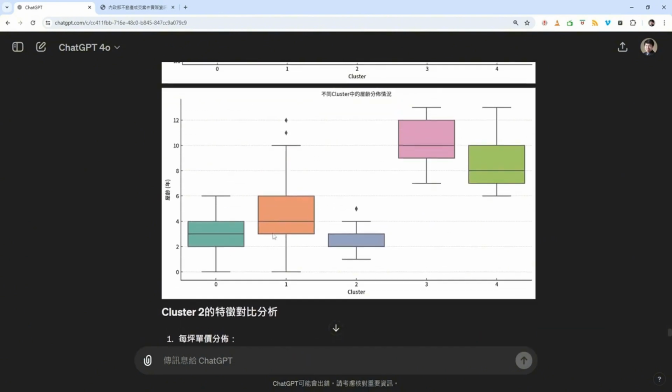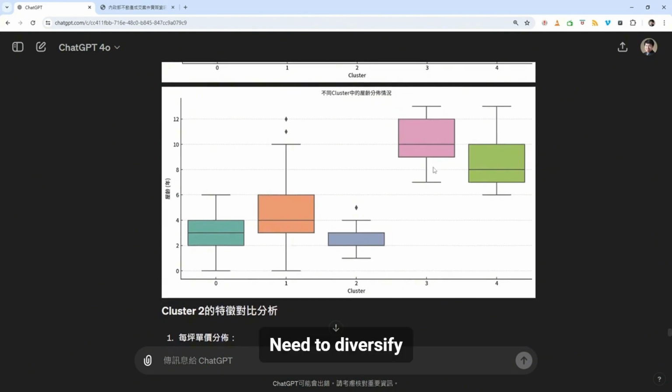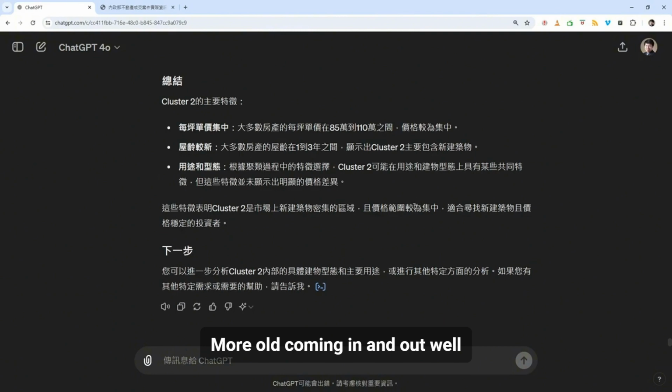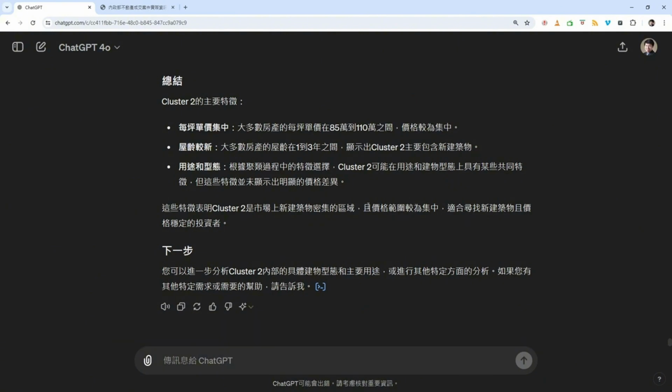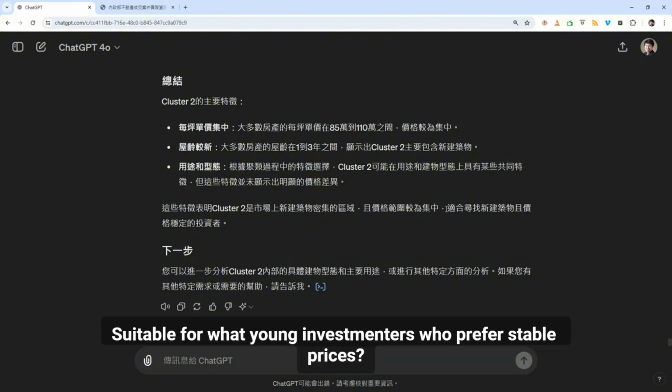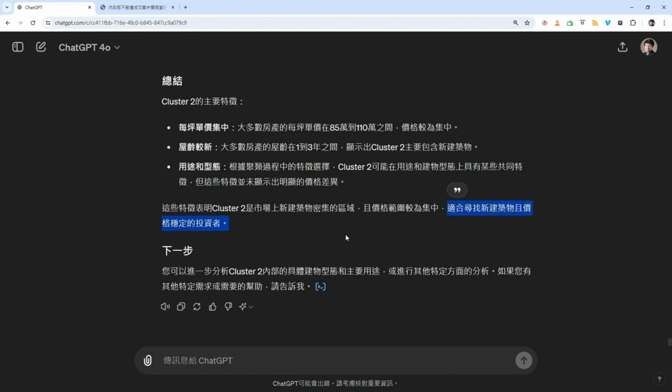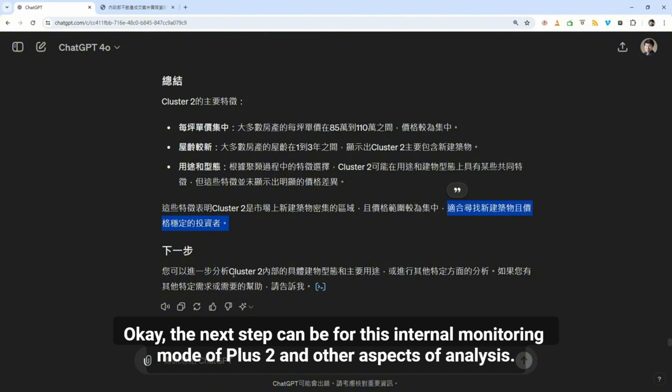Especially 0 and 3 show more old buildings. More old buildings are coming in and out. So here it also tells you about this analysis. These features indicate that Class 2 is an area with densely packed houses, and the price range is relatively concentrated, suitable for young investors who prefer stable prices. It has captured our key points. Okay, the next step can be further analysis of the internal patterns of class 2 and other aspects.